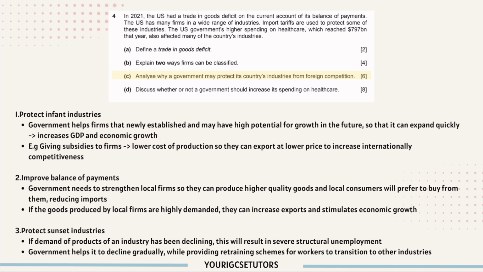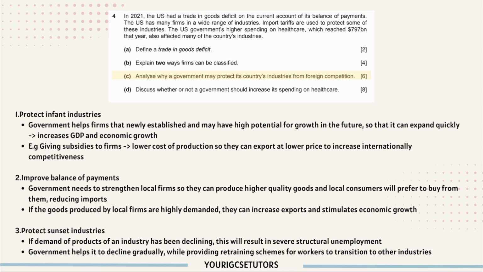And give an example. Giving subsidy to firms, this lowers the cost of production so then they can export at a lower price. Okay, so this places them in an advantage to become internationally competitive.